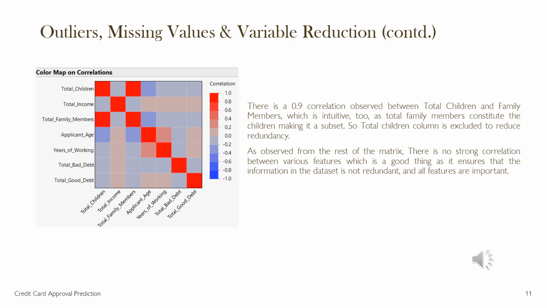And as observed from the rest of the matrix, there is no strong correlation, neither positive nor negative, observed between the various features, which is a good thing, as it ensures that the information in the dataset is not redundant and all the features are important.